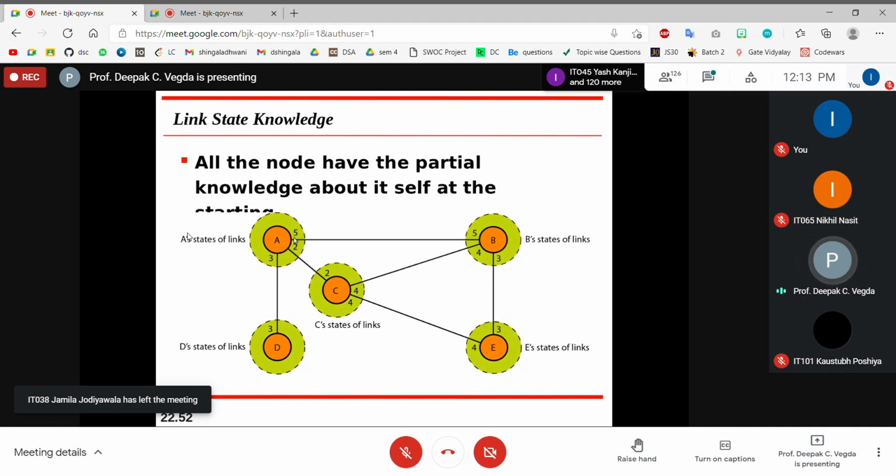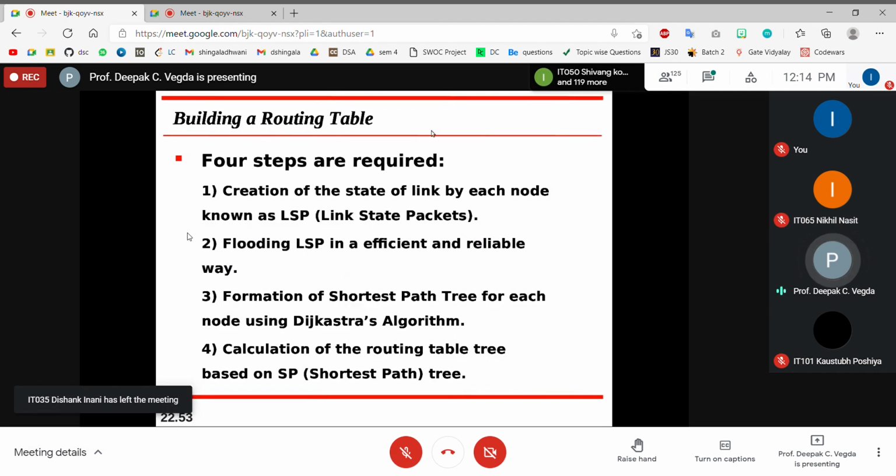So I am connected with B with 5, with C with 2 and D with 3. And everyone else has their own LSP packet. B has its own LSP packet, C has its own, E has its own, and so on for D. Right? In the first step, they just create an LSP packet.